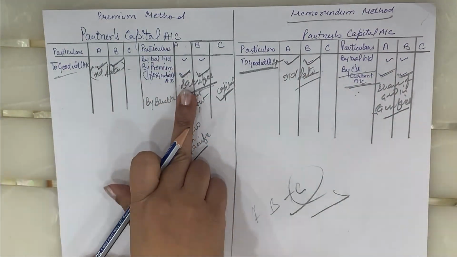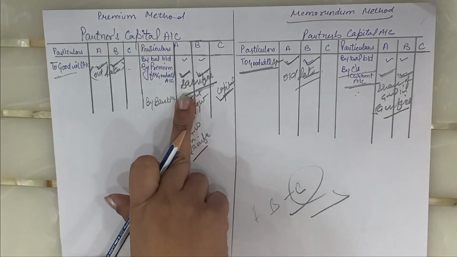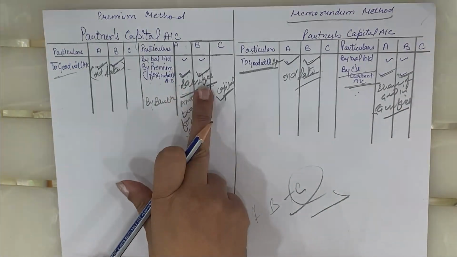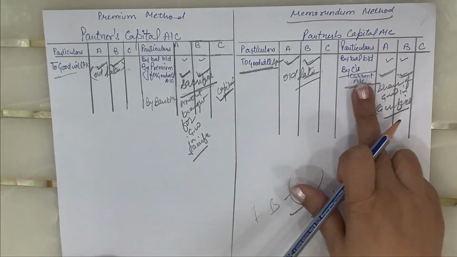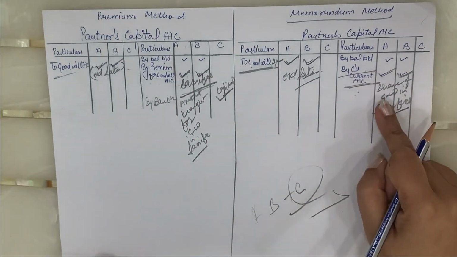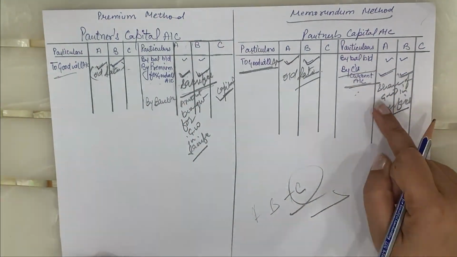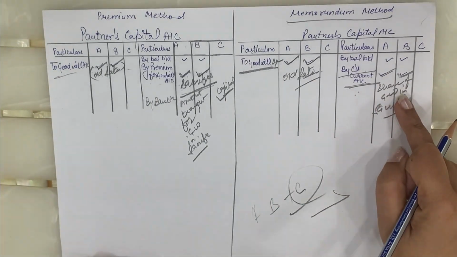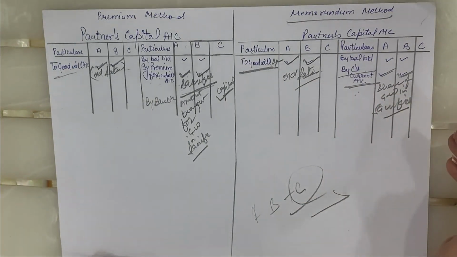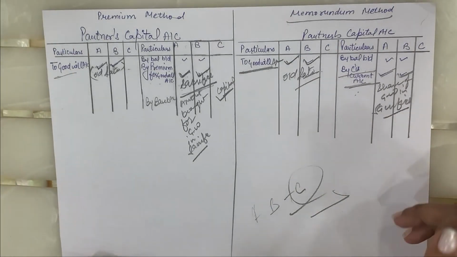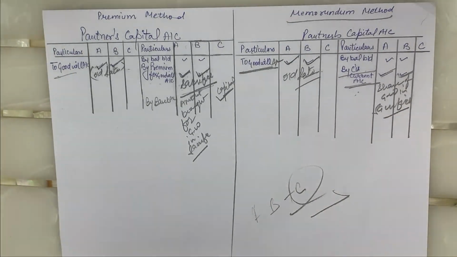If the premium is paid in cash, it is to be shown here among the old partners in their sacrifice ratio. If the premium is not paid in cash, the calculated amount of share of goodwill is to be credited among the old partners. In this way, you have to show the entries of the goodwill, or the accounting treatment of the goodwill, in the case of the journal as well as in the long question while preparing the partner's capital account.